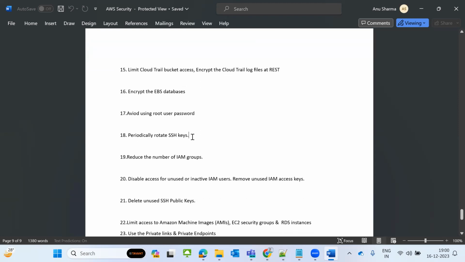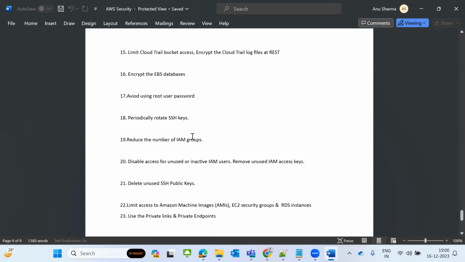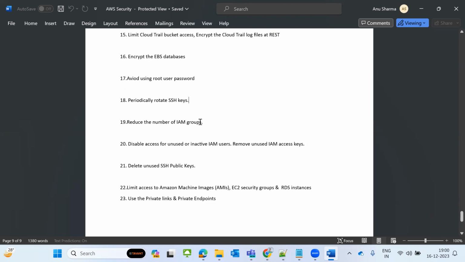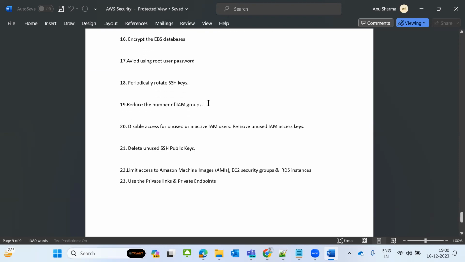Periodically rotate SSH keys. These SSH private and public keys are there, right? You SSH means port 22 login, PuTTY login. Those keys, PEM keys, you can periodically change them. Reduce the number of IAM groups. It's not required to have more groups. Whatever groups are required, only those you create as IAM groups, like developers, testers, DevOps, architects, support, like that.